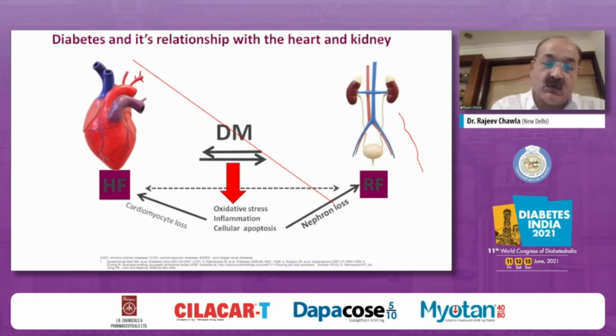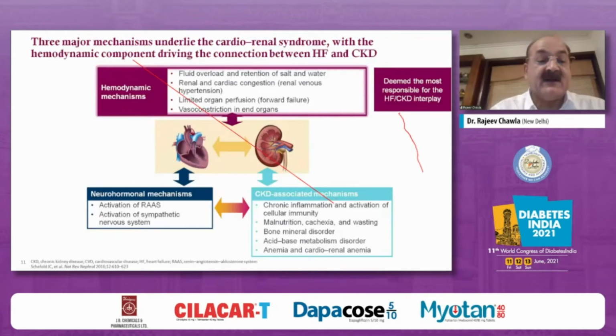And similarly, there is also going to be cardiomyocyte loss leading on to rampant heart failure, or a manifest heart failure, in these patients. But believe me, there are three major mechanisms which underlie the cardiorenal syndrome, starting with the hemodynamic component. The first one, which is going to be extremely important, is the hemodynamic mechanism, which drives the connection between heart failure and CKD.